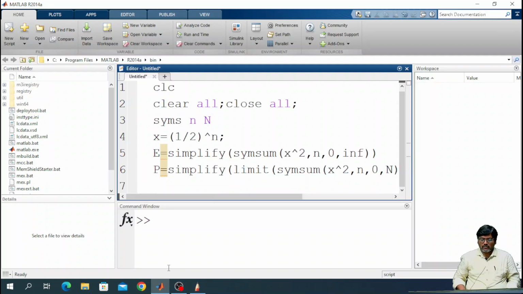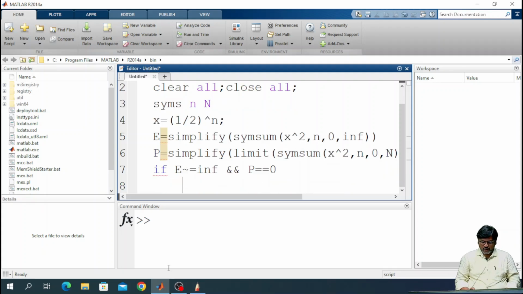Now, you have evaluated the energy and the power of a discrete time signal, then check the condition. If the energy of the signal is finite, that I am indicating by not equal to infinity, and the power is equal to 0, then the given signal is an energy signal.